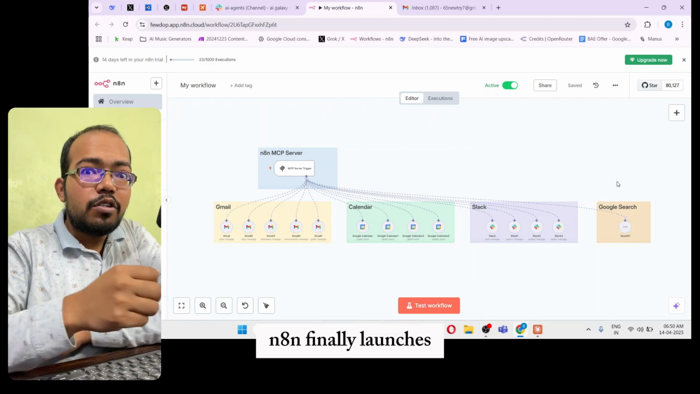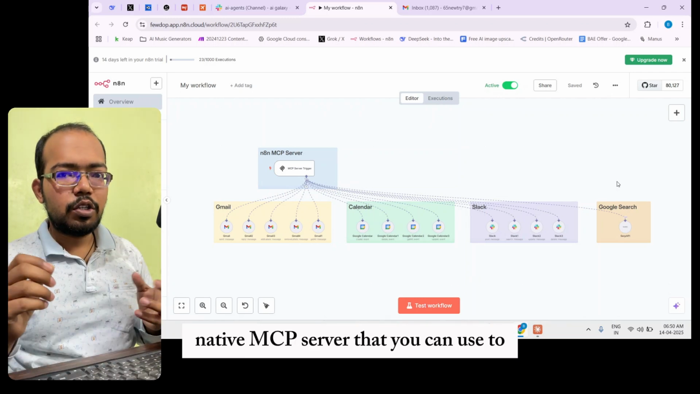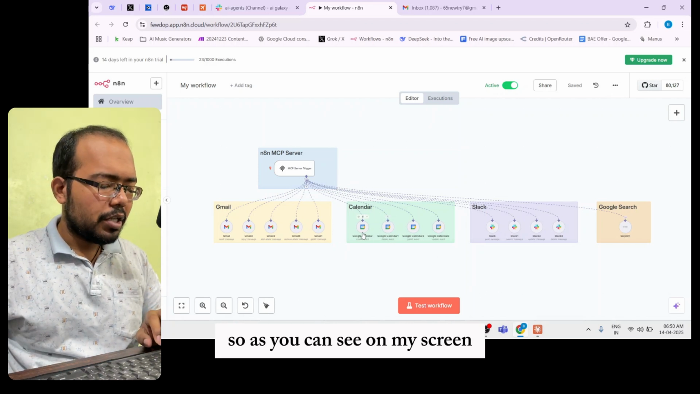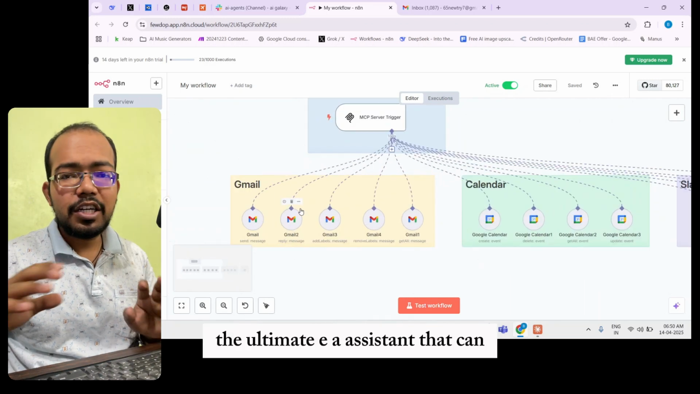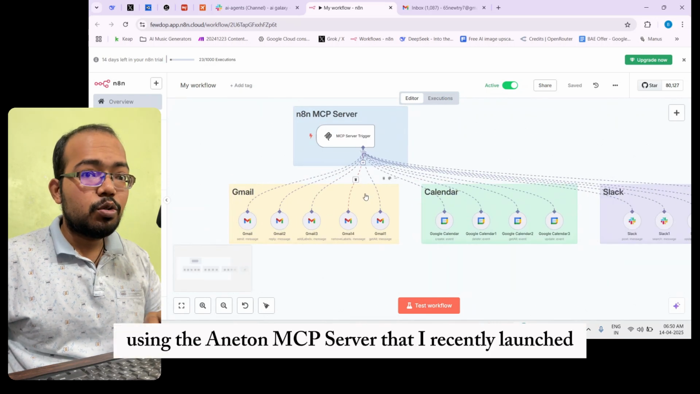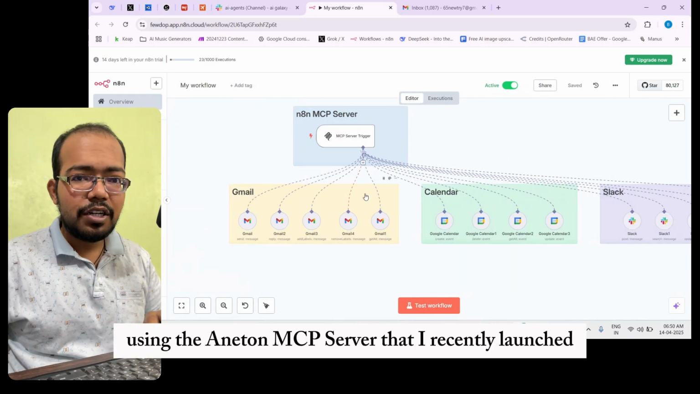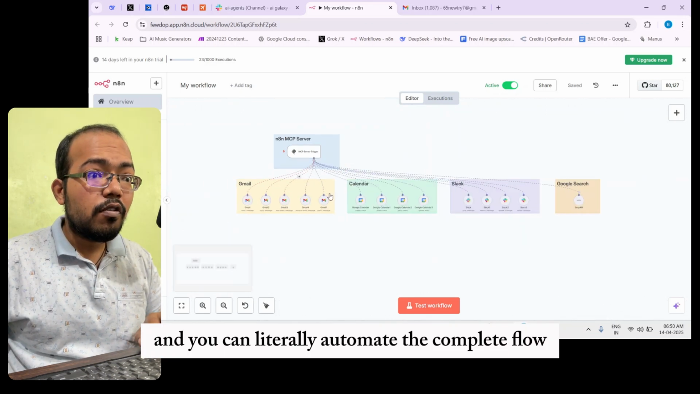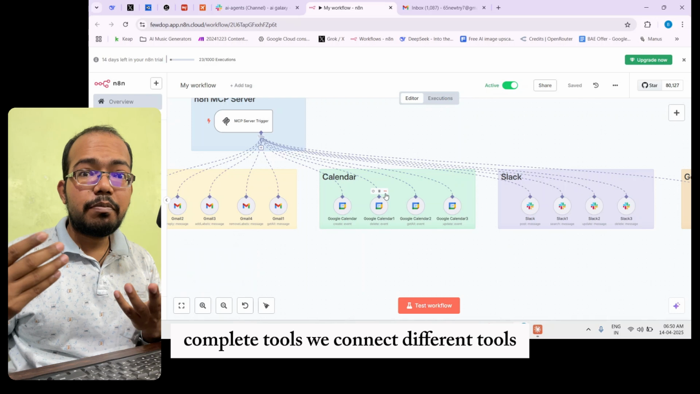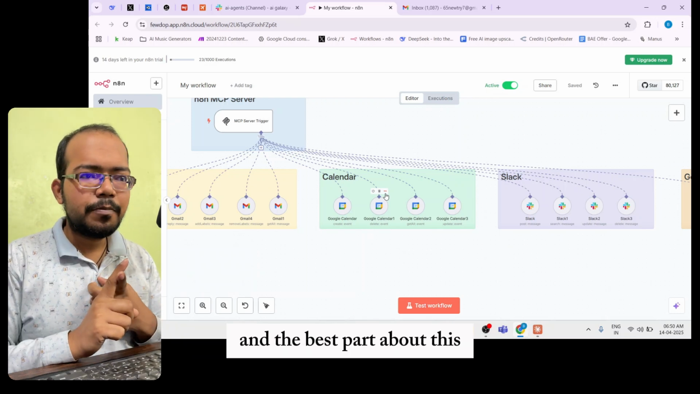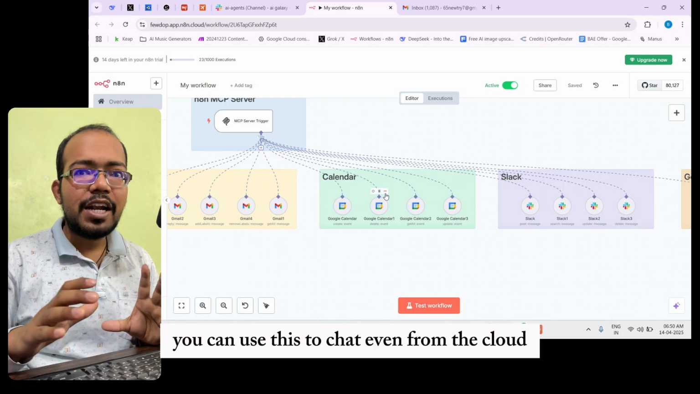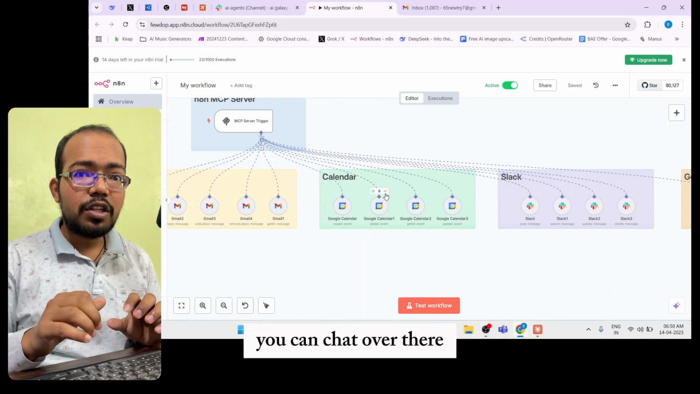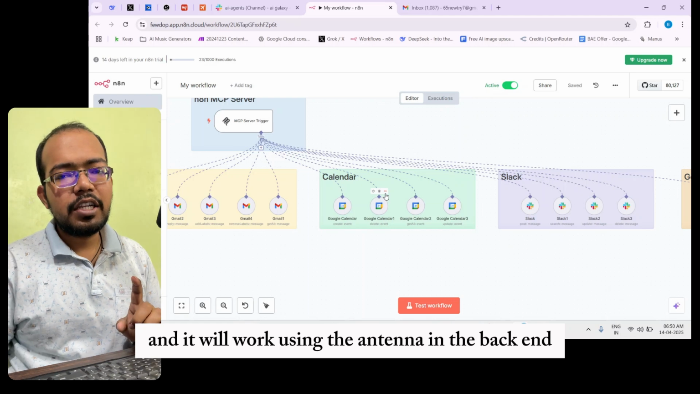And it finally launched its native MCP server that you can use to automate literally anything. So as you can see on my screen, I created this automation, the ultimate AI assistant, using the n8n MCP server that it recently launched, and you can literally automate the complete flow, complete tools. Connect different tools, and the best part about this, you can use this to chat even from Claude, even from different tools out there. You can chat over there, and it will work using n8n in the backend.